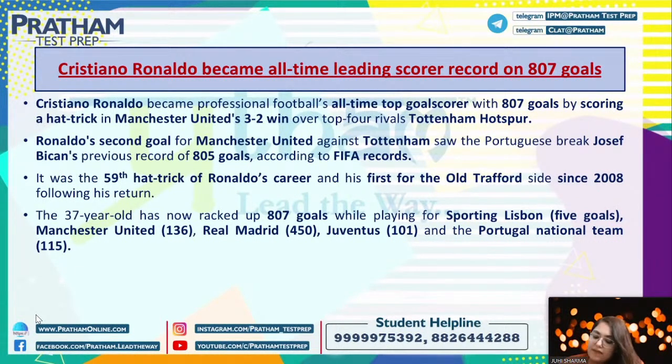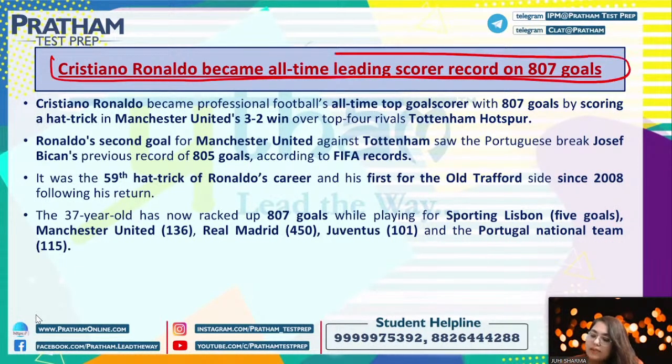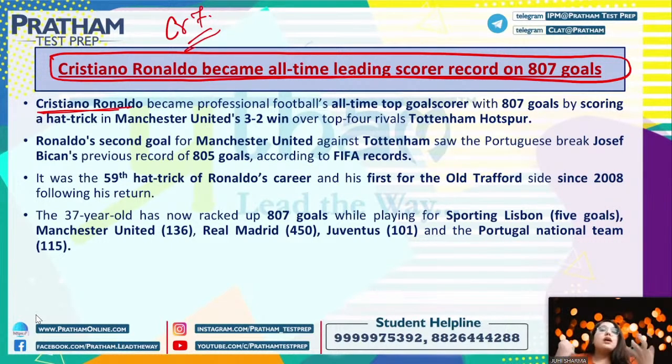Next news we have Cristiano Ronaldo became all-time leading scorer record on 807 goals. Now, अगर question पूछा जाता है कि who is the all-time top goal scorer, in that case it is Cristiano Ronaldo. It is CR7, right? And he attained this goal by scoring a hat-trick in Manchester United's 3-2 win, and with this he became the leading scorer record on 807 goals.